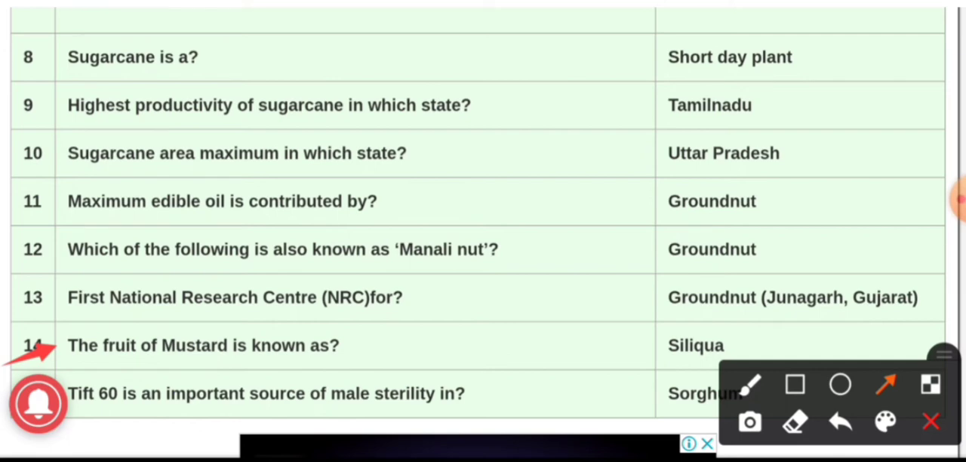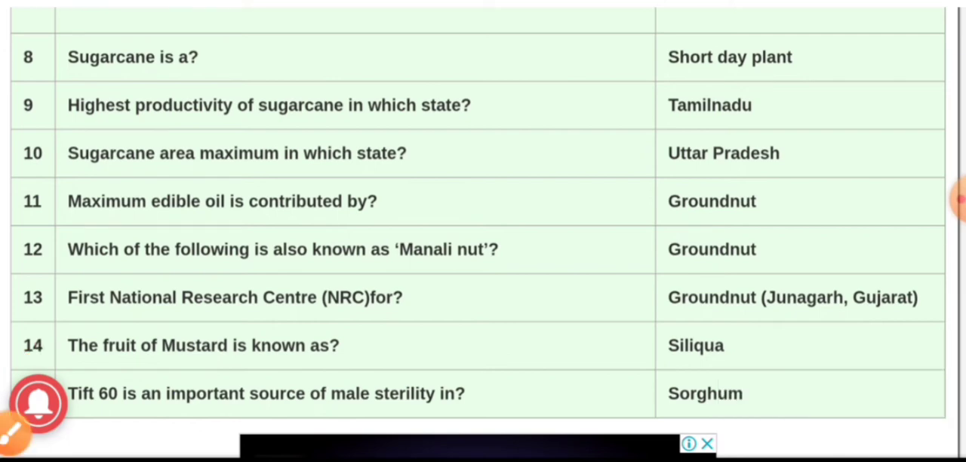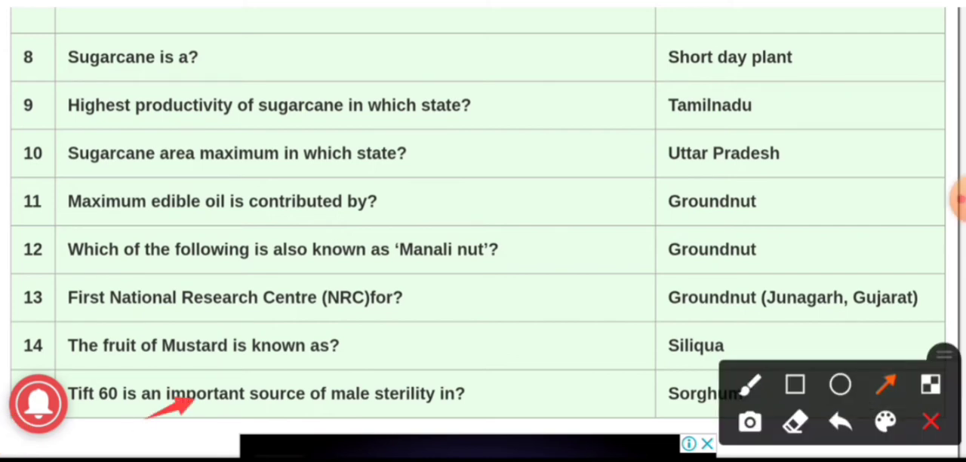Question number 19. Tift 60 is an important source of male sterility in, and the answer is sorghum. Tift 60 is an important source of male sterility in sorghum crop, and the variety is Combine Kafir 60. It is the variety which is male sterile in case of sorghum.